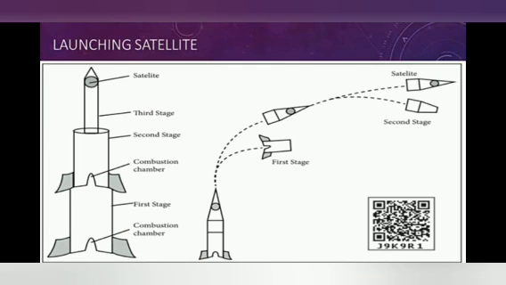So the next topic is launching of a satellite. Before being launched into space, a rocket will be held down by a clamp on the launching pad. A manned or unmanned satellite will be placed at the top of the rocket. When the fuel in the rocket is burnt, it will produce an upward thrust. There will be a point at which the upward thrust will be greater than the weight of the satellite. At that point, the clamp will be removed by remote control and the rocket will move upwards. According to Newton's third law, for every action there is an equal and opposite reaction. As the gas is released downward, the rocket will move upward.